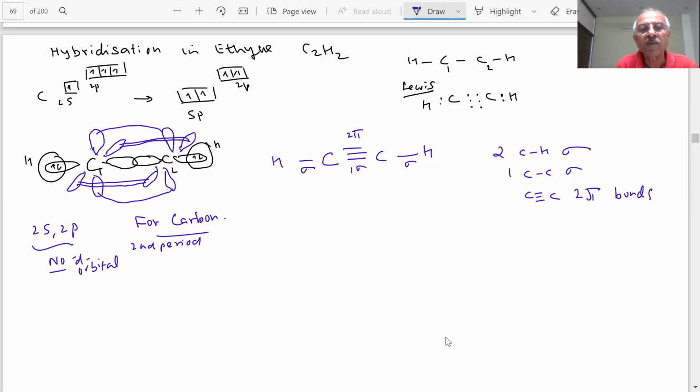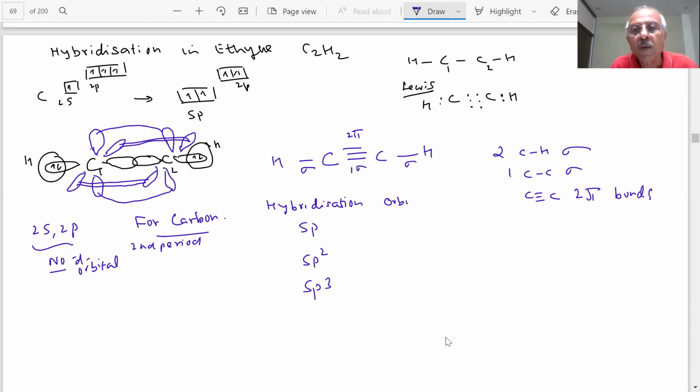So what will carbon form? What type of hybridization can it form? Hybridization, student, I can write. How many types are shown? sp, sp2, sp3. Clear?